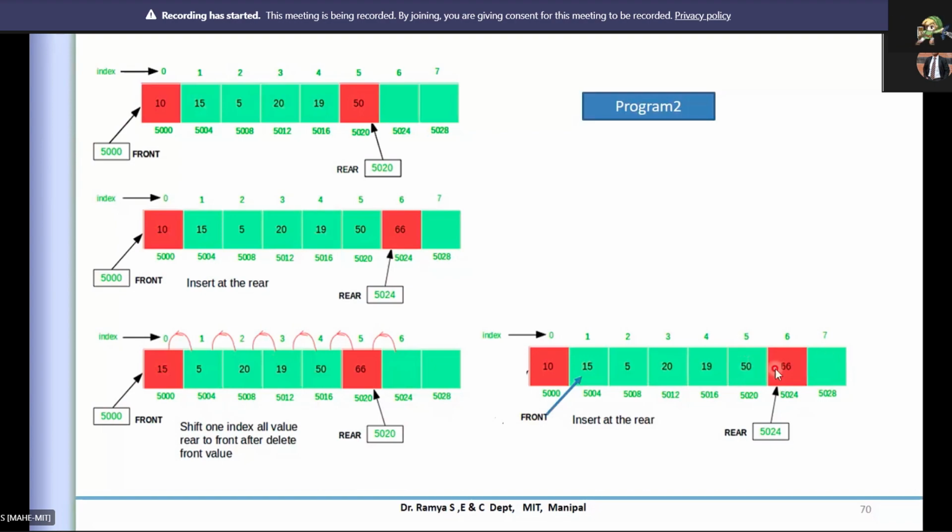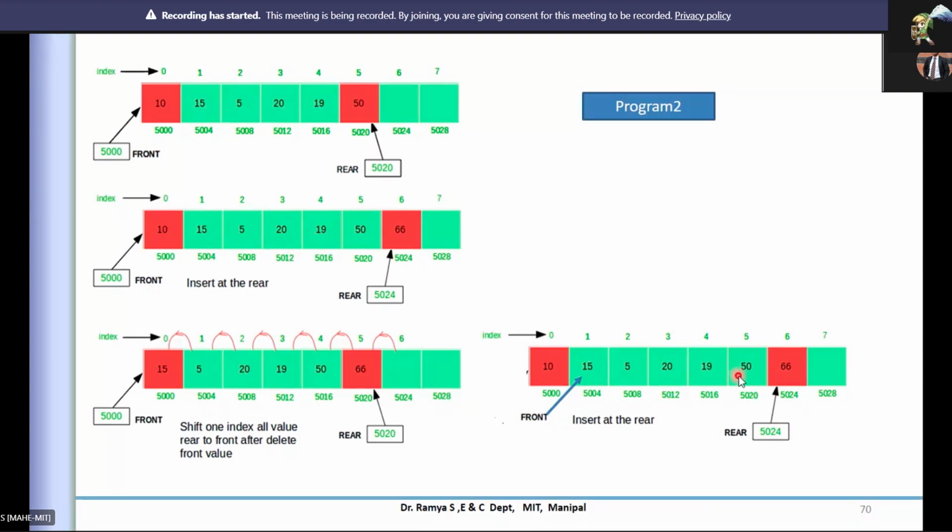Do you agree? Because I've removed all these. Physically I've not removed them, only the pointer position has changed. So effectively you can point only to these 3 elements.